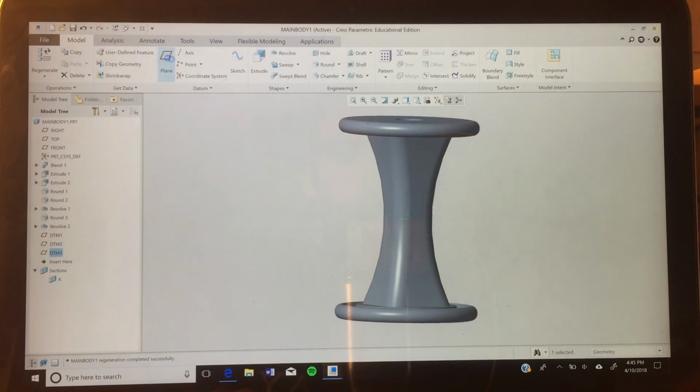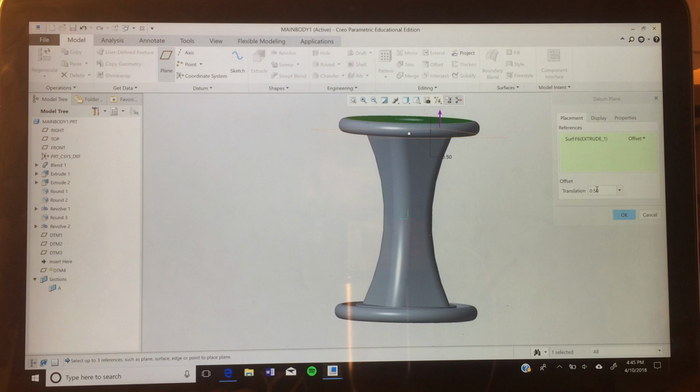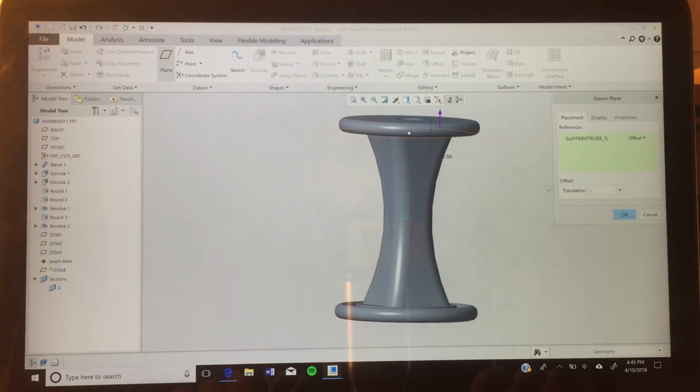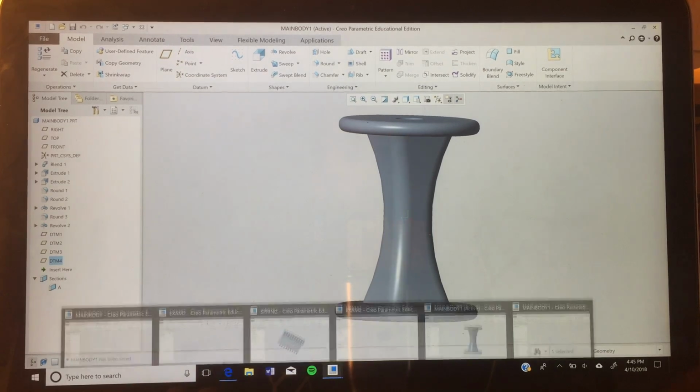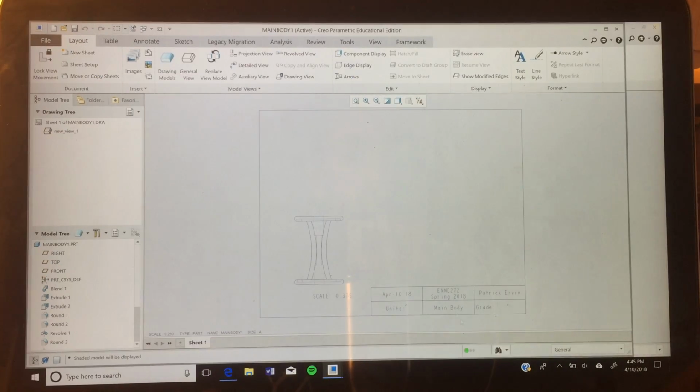And we're going to create another plane that's an offset, and it's going to be the halfway distance of negative 3.5. That is good. Go ahead and save that and go back to our drawing.